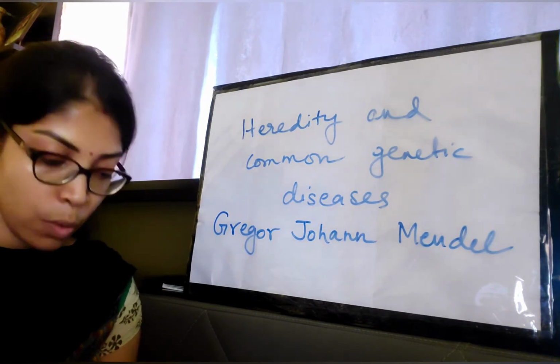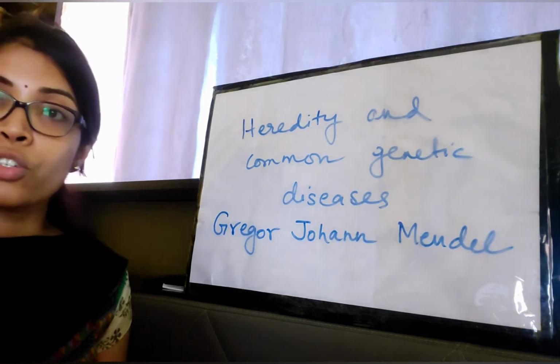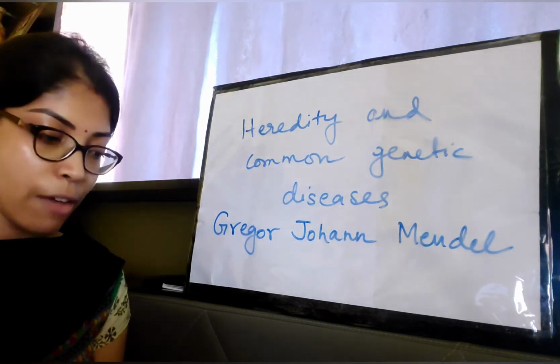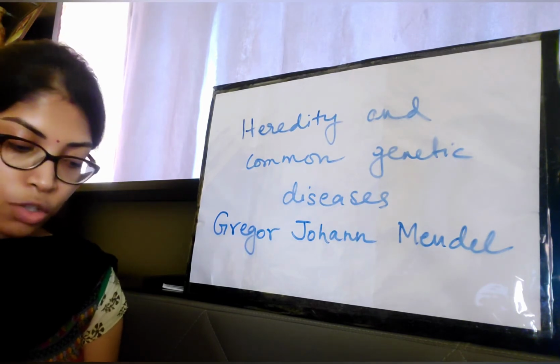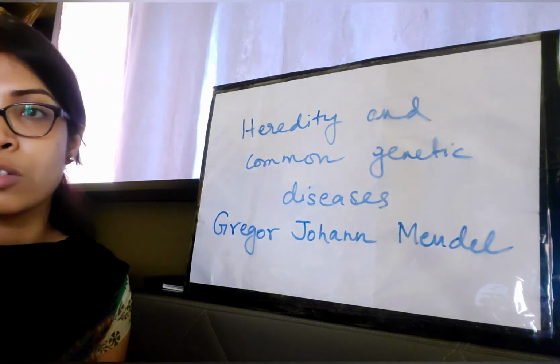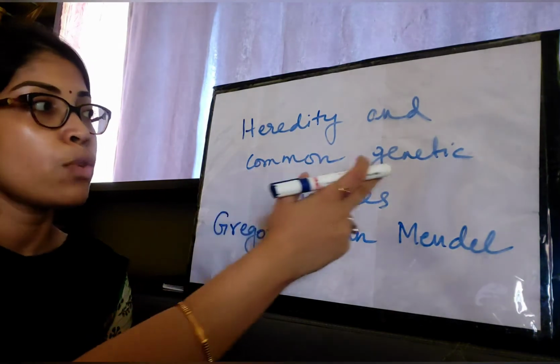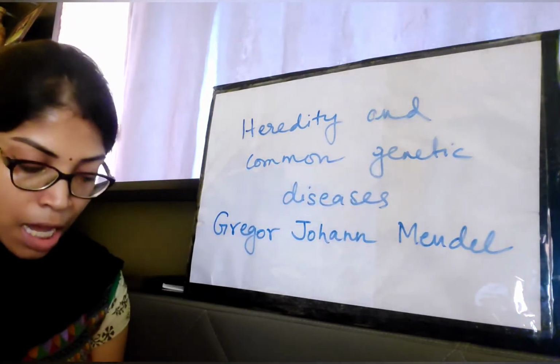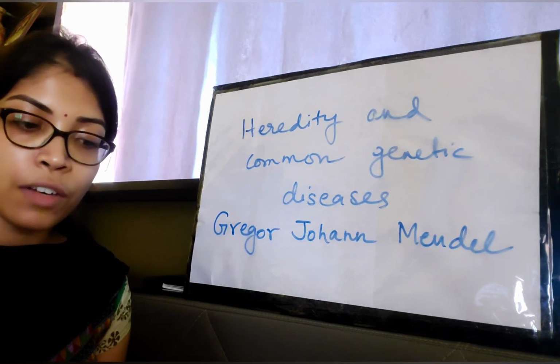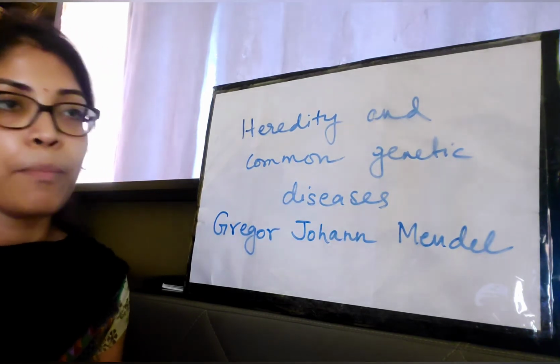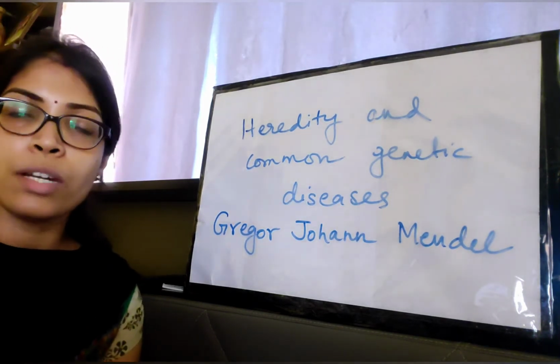Okay, now we come to the definition of genetics. Heredity we have already done, that the transmission of characteristics or traits through genes from one generation to the next is known as heredity. But then what is genetics? The science of heredity and the principles governing the inheritance of characters from parent to the next generation is known as genetics.